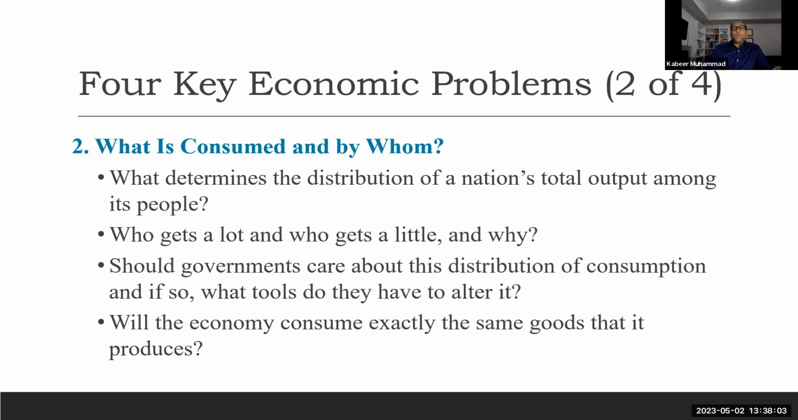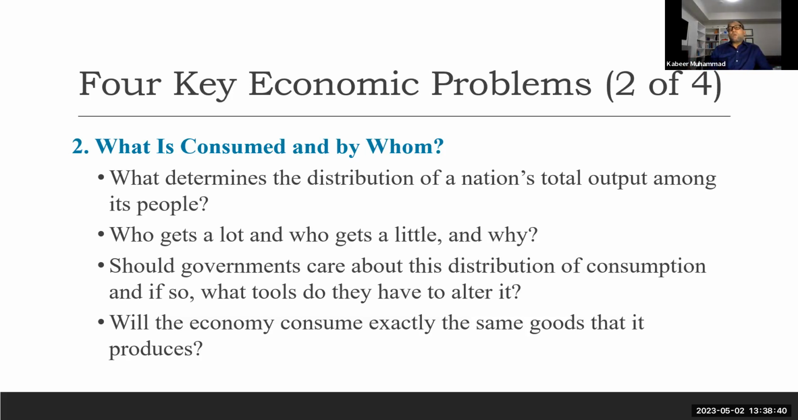Now, we also have to decide what to consume. What determines the distribution of national total output among its people? These are the questions we have to answer under what is consumed and by whom. If the government imposes restrictions on imports, so many things which we are eating right now would not be possible to eat. So that's a national decision: okay, we want to allow these products to come in and we eat. Who gets a lot and who gets a little, and why? This is also decided in economics: who consumes more and who consumes less.